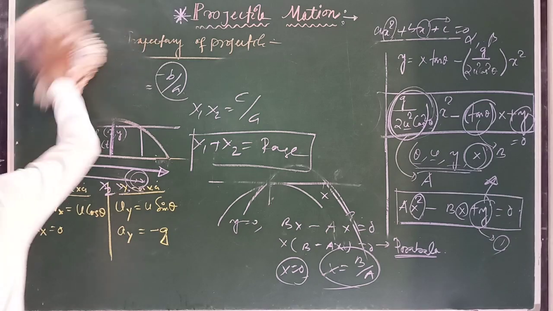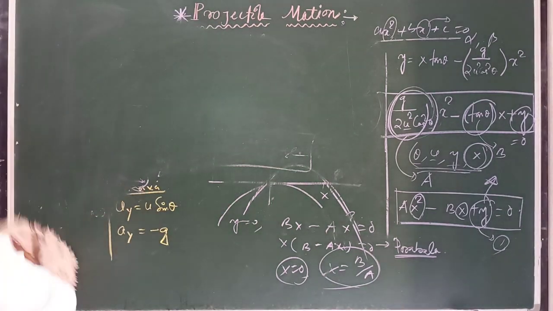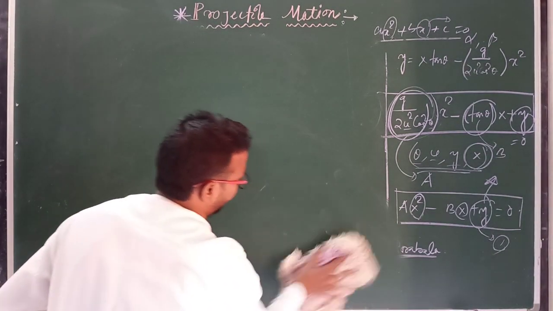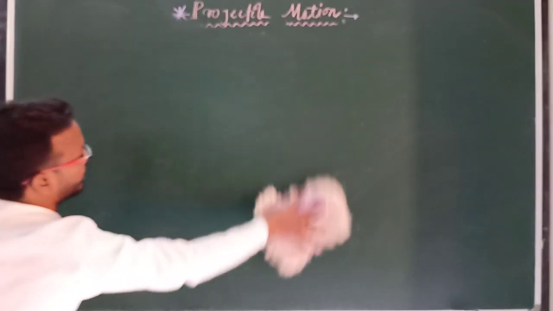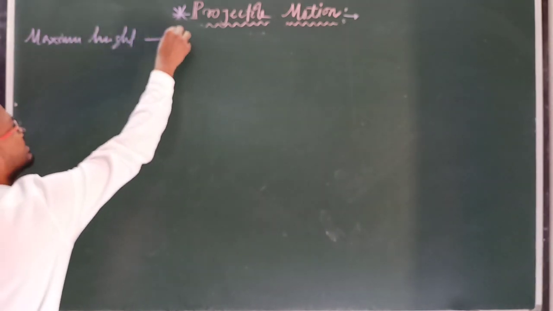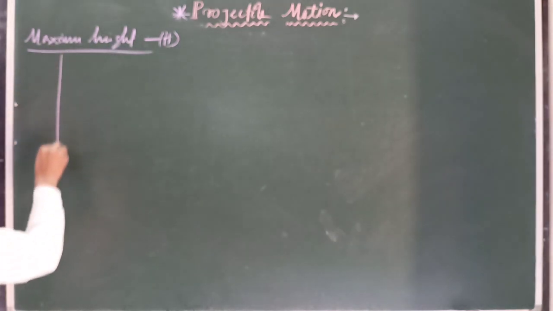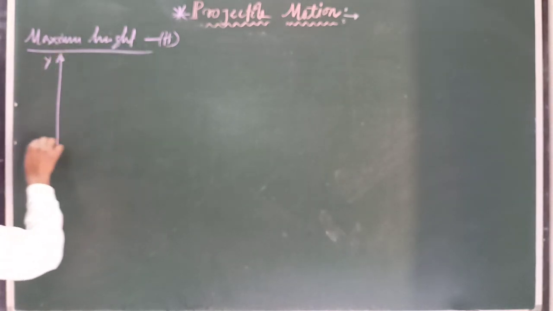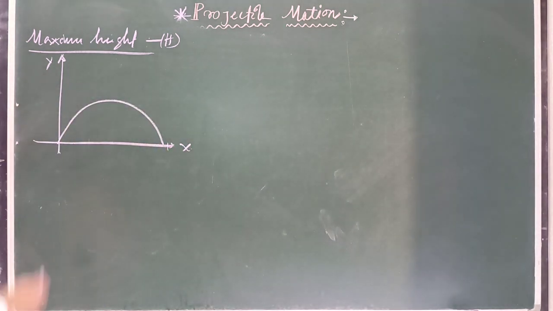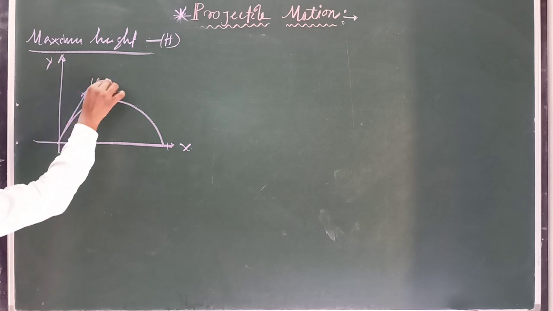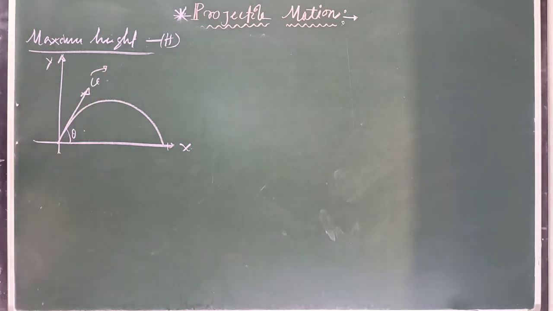Now we have to find the maximum height attained by the projectile during its motion. So now let's start. The expression for maximum height. This height is h. This is the y-axis, this is the x-axis, this is the path of the projectile, a parabola, and the initial velocity u is here at angle theta.